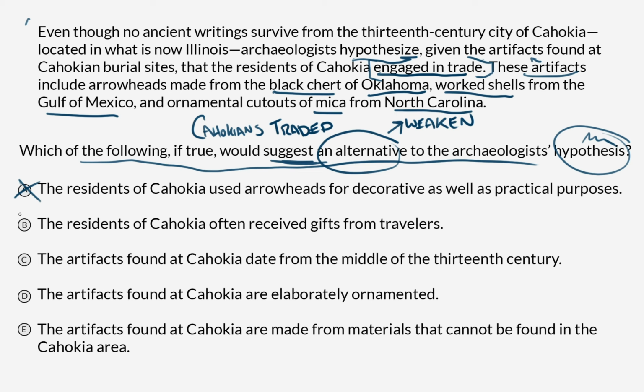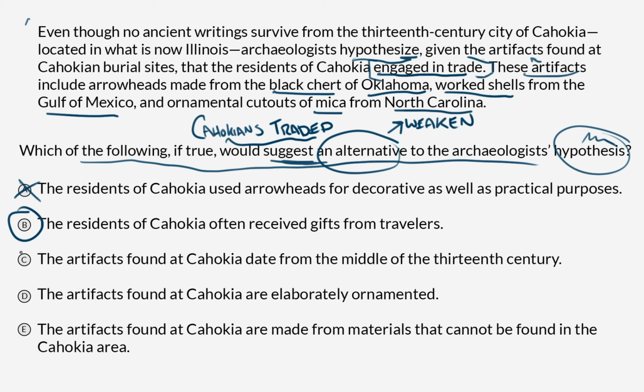B, the residents of Cahokia often received gifts from travelers. I suppose if this were true, it could explain how those arrowheads from Oklahoma, or the shells from Mexico, or the mica cutouts from North Carolina ended up in Cahokia. So this is probably our answer. This weakens or suggests an alternative to how those artifacts ended up in what is now Illinois. I'm pretty sure this is our answer, but let's go through the other ones just to see.